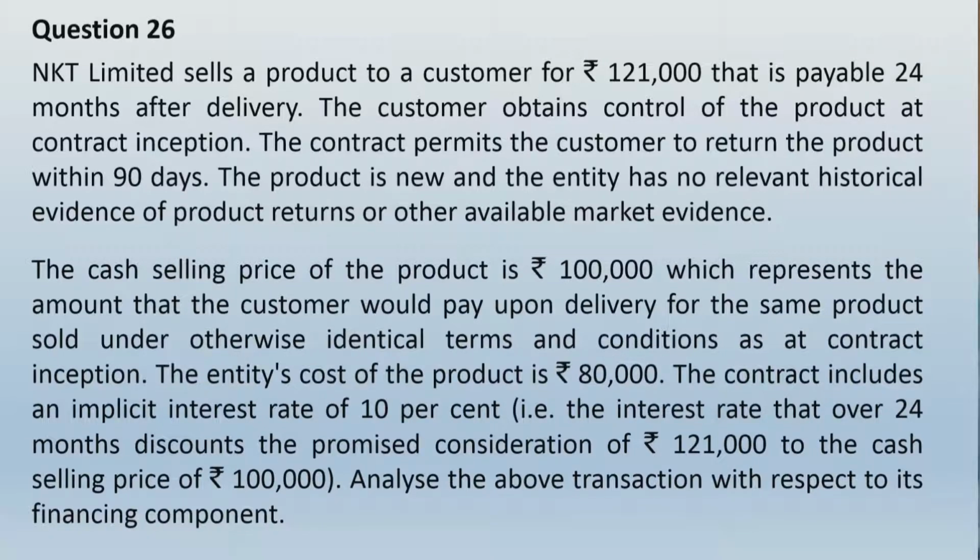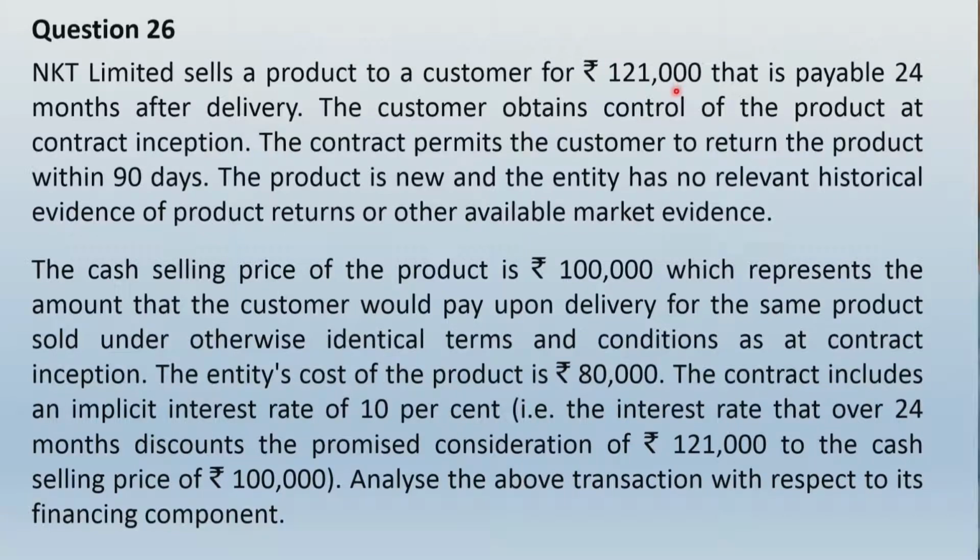The entity's cost of the product is rupees 80,000. The contract includes an implicit interest rate of 10%. That is the interest rate that over 24 months discounts the promised consideration of rupees 1,21,000 to cash selling price of rupees 1 lakh. Analyze the above transaction with respect to its financing component. So friends, let us first of all analyze certain things. The cash selling price very clearly given in the question is rupees 1 lakh, and the ultimate amount that will be paid by customer to the supplier is given as 1,21,000.